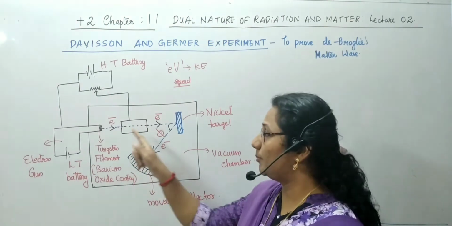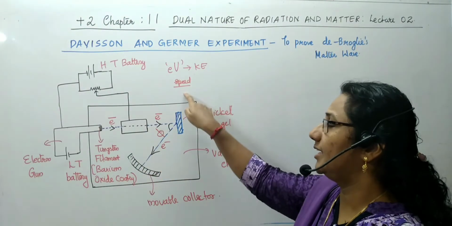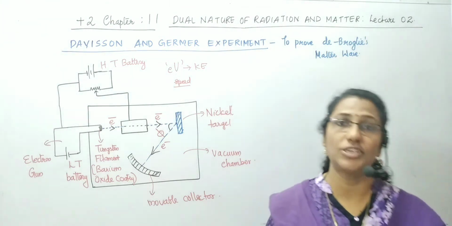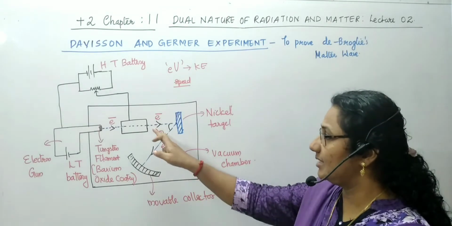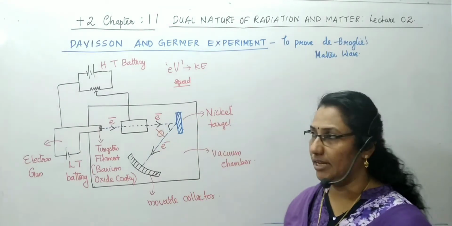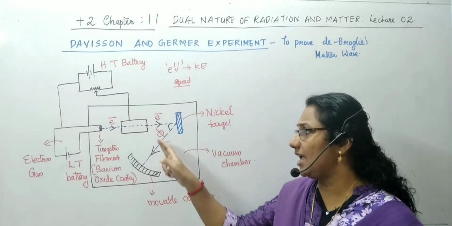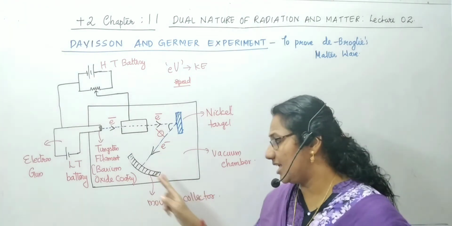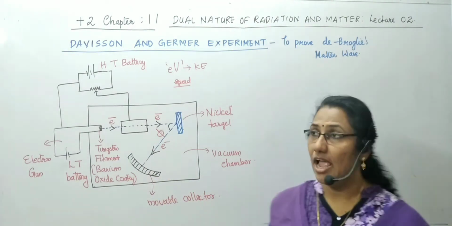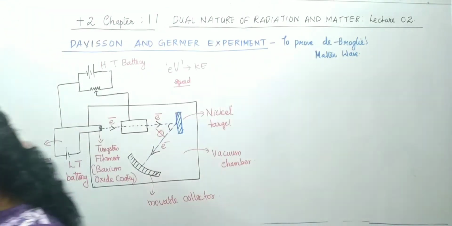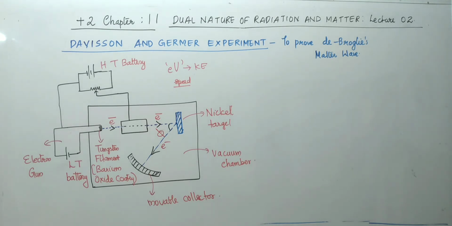At the same time, the potential difference provided gives the kinetic energy and the speed becomes as required. They attain collimated electrons with the required speed. These accelerated electrons were then made to fall on a nickel crystal, which acts as the target. And these electrons are scattered by an angle phi. These scattered electrons are collected by a movable collector, and the whole arrangement was kept inside a vacuum chamber. So this was the experimental setup of the Davison-Germer experiment. Clear?